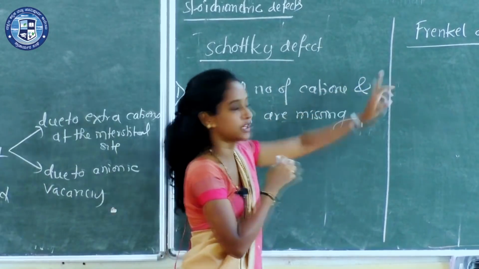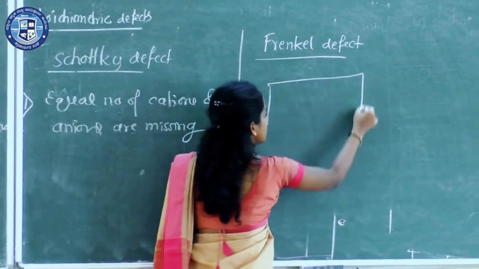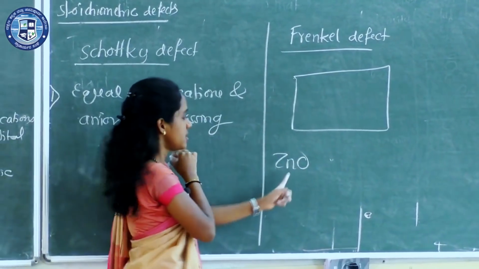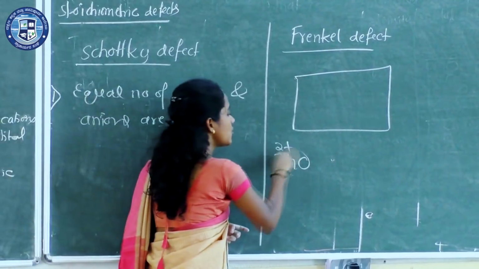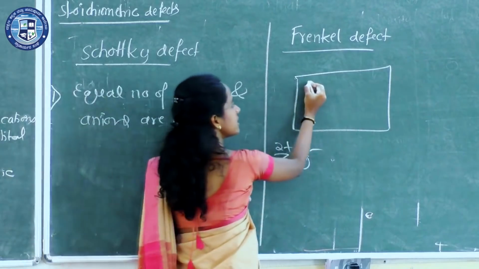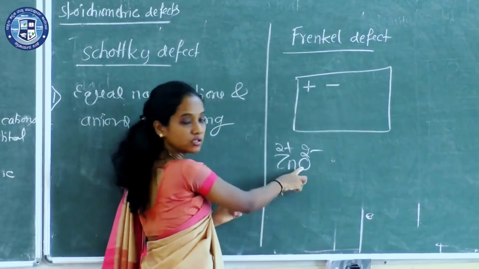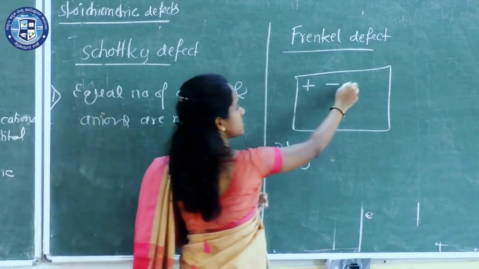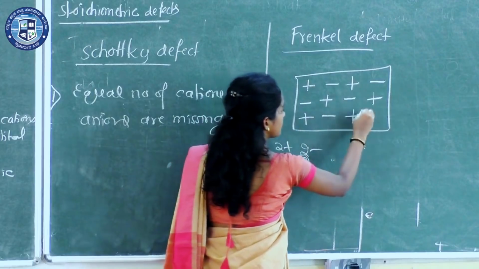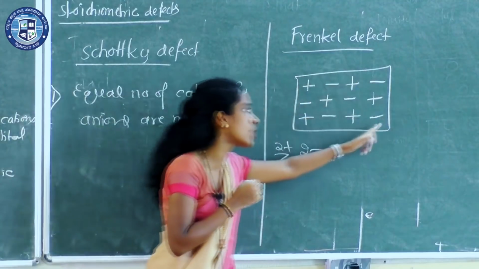What is Frenkel defect? It also exists in ionic solids. I'll consider zinc oxide solid, where the cation present is Zn2+ and the anion is O2-. Clear? So I'll write here, this is plus. Plus indicates what? Zn2+, the zinc ions. Minus indicates what? The oxide ion, O2-. Okay, so this is a perfectly crystalline, perfectly ordered solid.